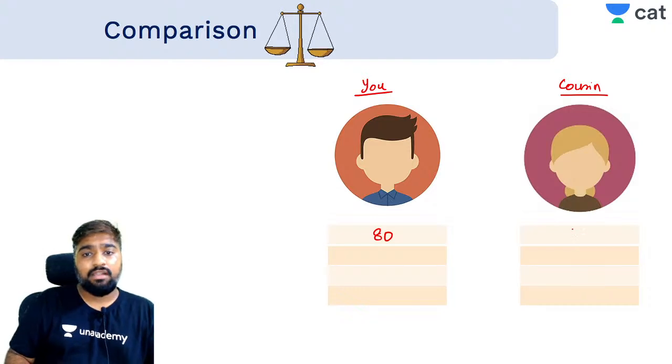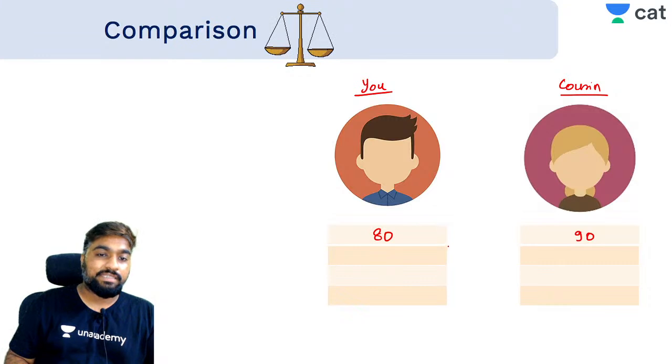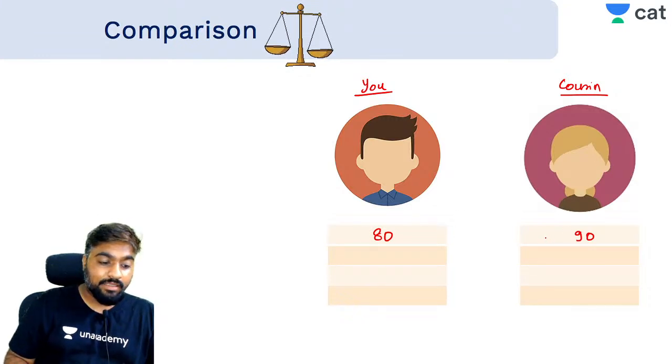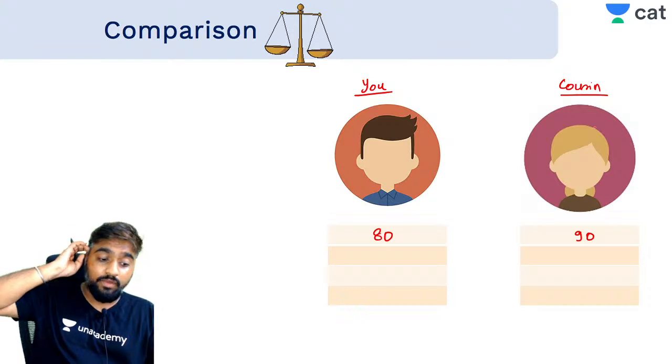So imagine if that cousin got 90. Who would be praised more? Person who got 80 or a person who got 90? You got 80 but your cousin got 90. Who will be praised more?